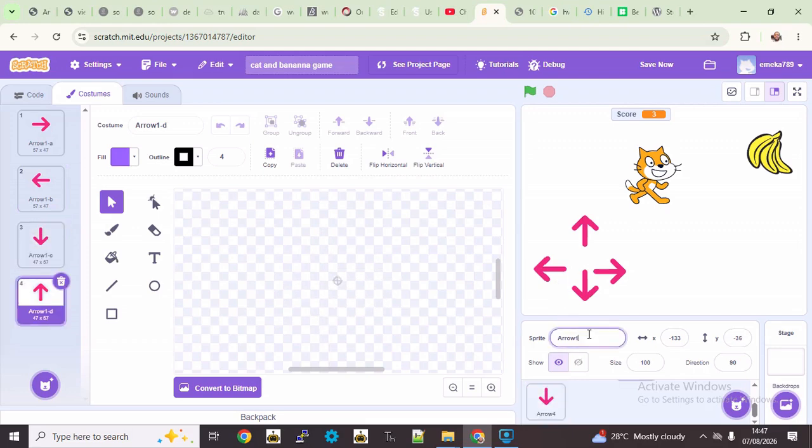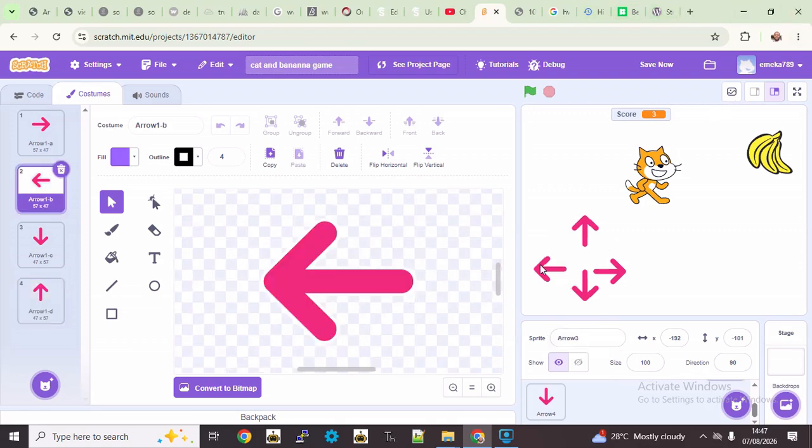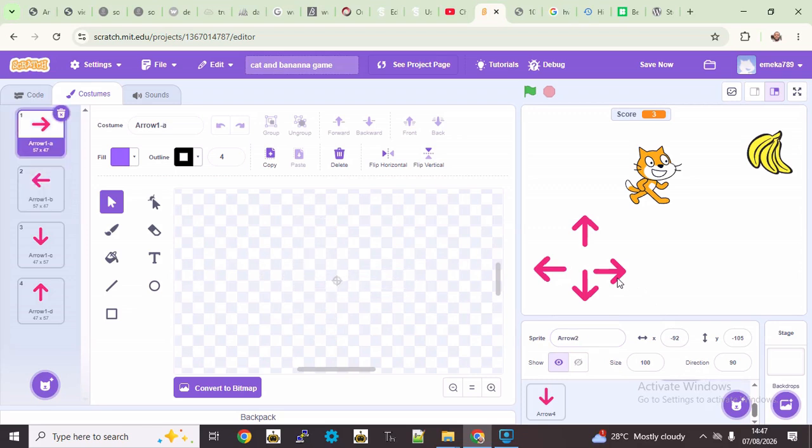So let's start with this one that's pointed up. Let's give it a name. Let's just call it up arrow. Good. This one that's pointing to the left, let's call it left arrow. This one that's pointing to the right, come here to sprite where we have this name and just change it to right arrow.